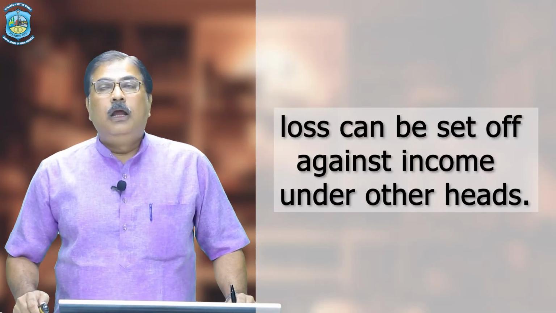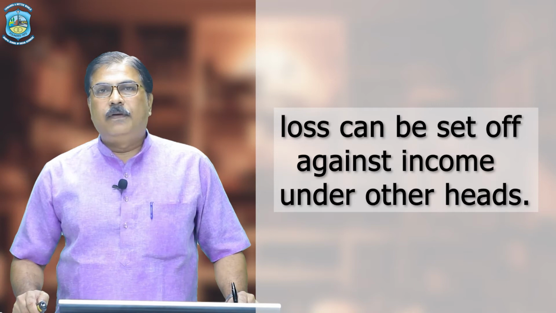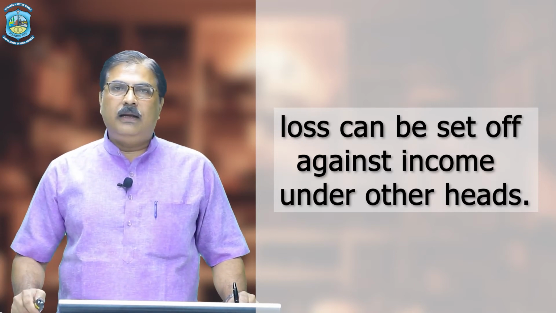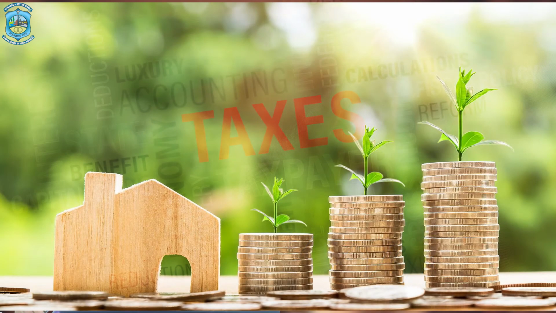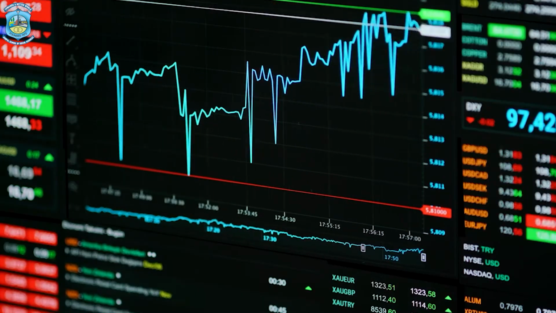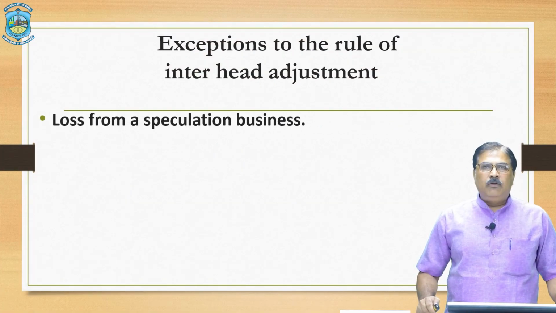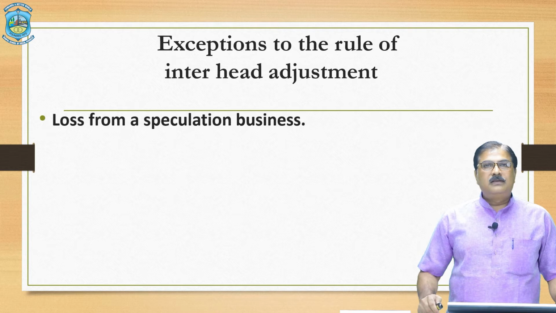Under this section, loss can be set off against income under another head. For example, loss from non-speculative business can be set off against house property or any other business income. Now again there are certain exceptions to this rule. Loss from speculation business cannot be set off against income from other sources, income from house property, or income from non-speculative business.